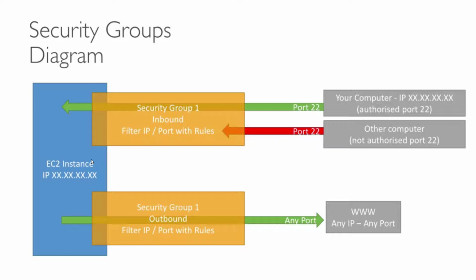As I told you a few minutes back, by default all the outbound traffic from an EC2 machine is allowed, and this machine can connect to anything on the internet. Like if you want to open the Google web page on your EC2 machine, it is allowed by default, but you can also restrict that traffic according to your requirement by configuring the outbound rule in the security group, by configuring IP and port.